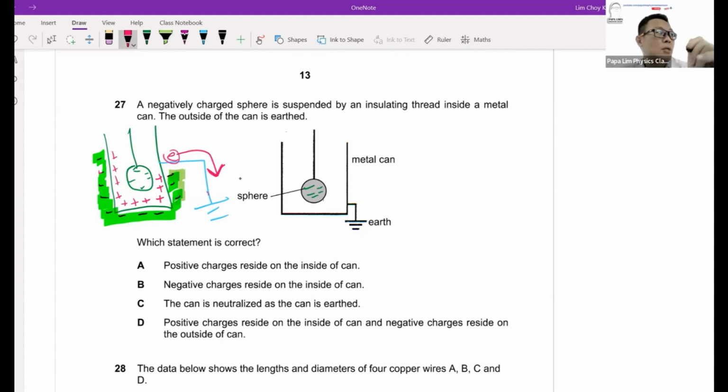And this is what we call neutralization. The electrons on the outer surface will be neutralized. And what's remaining is the positive charges inside. So the interior will be filled with positive charges, because the exterior charges have been neutralized. And because of that, the answer here will be A.